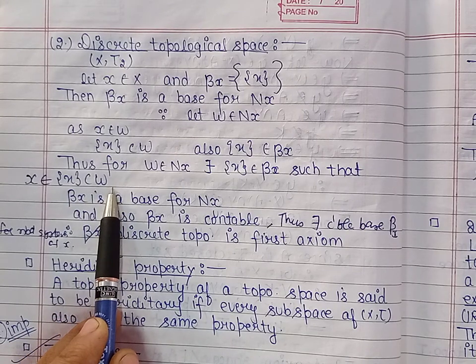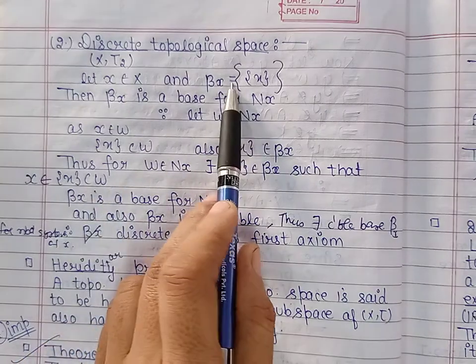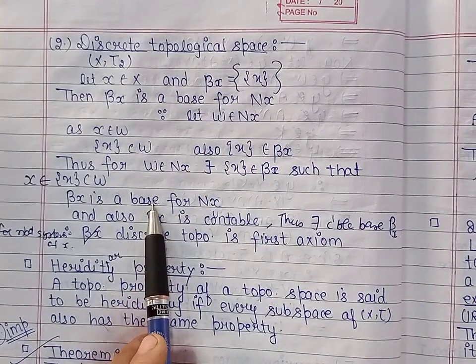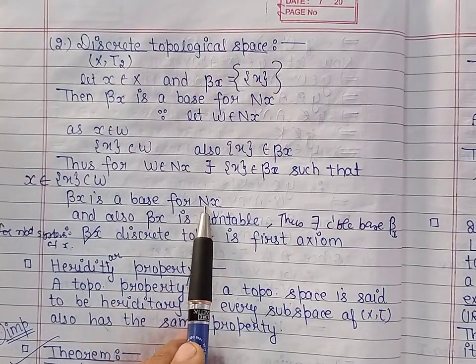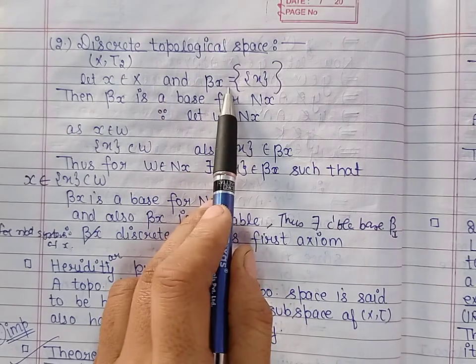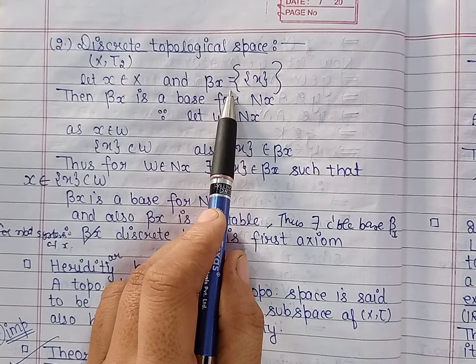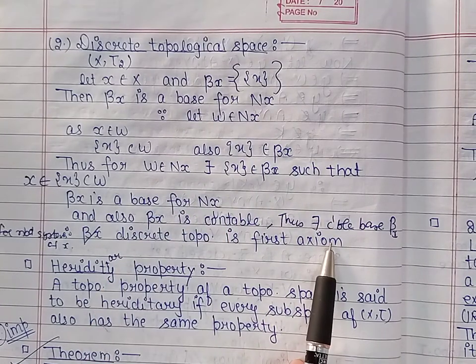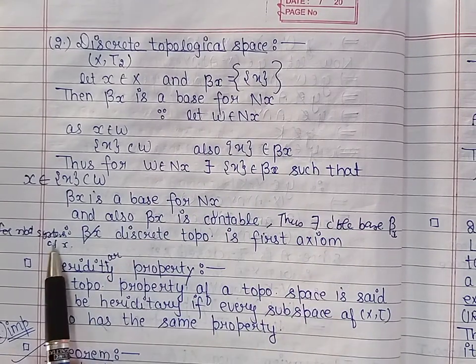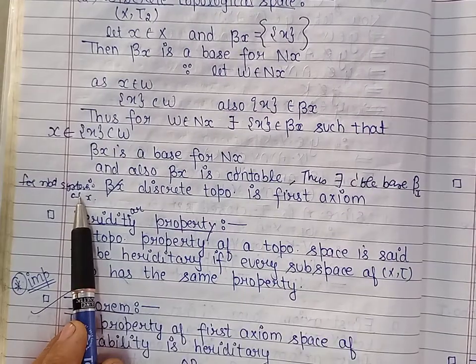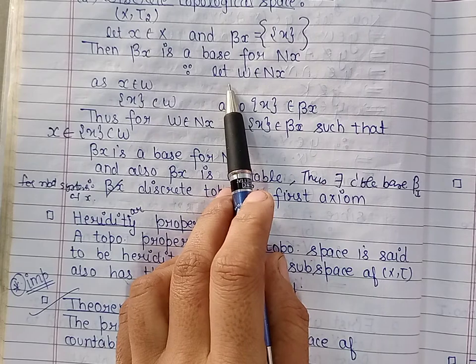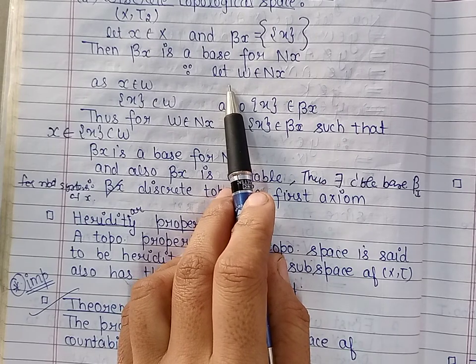So by definition we can say that this collection beta x is a base for the neighborhood system of the point x, and also this collection is a countable collection. So there exists a countable base for the neighborhood system of the point x, and therefore we can say that the space is first axiom space.